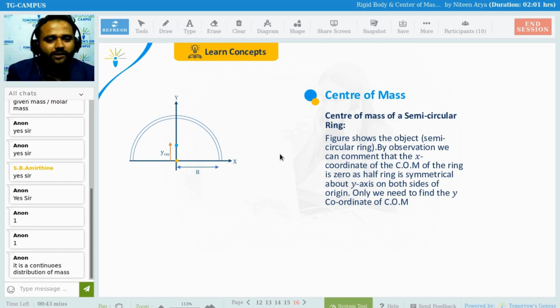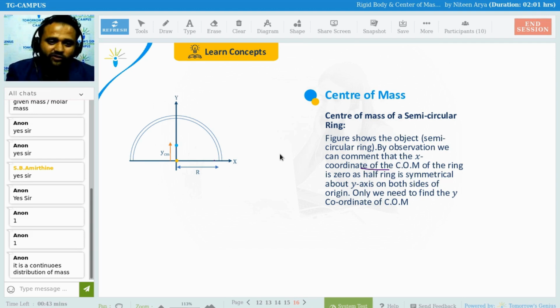Figure shows the object, a semicircular ring. By observation we can comment that the x coordinate of the center of mass of the ring is 0. Why? Because we are going to find only on the y-axis. X is not going to play a role. It is 0 as the half ring is symmetrical about the y-axis.